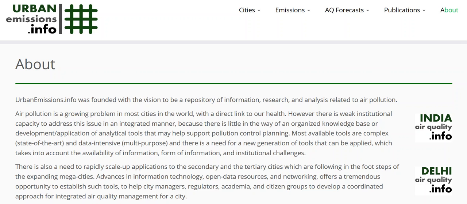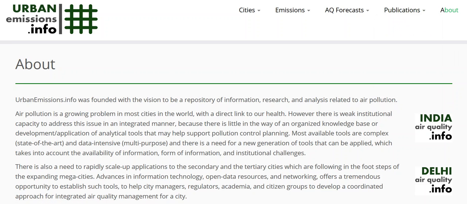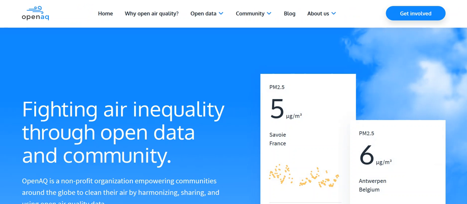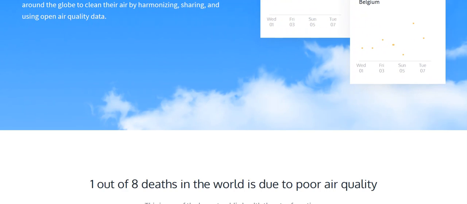quality management exercises. You can browse all our information, tools, publications at our website. This is urbanemissions.info. There's a lot of information available in various forms that you can browse. One of the really useful inputs that we require when we're doing these exercises is the air quality monitoring data. In that process, OpenAQ's website and their API services have been really useful.